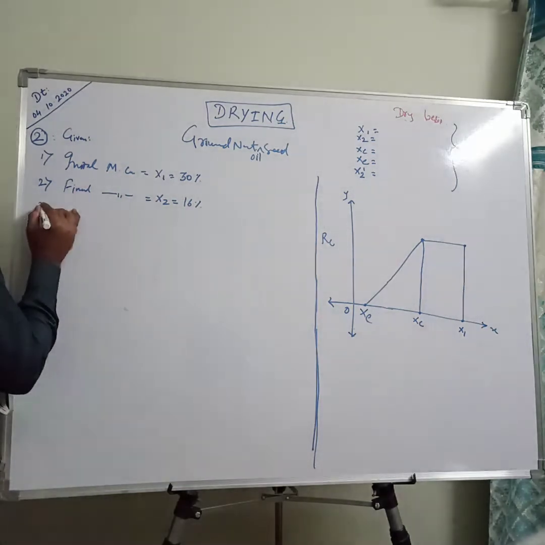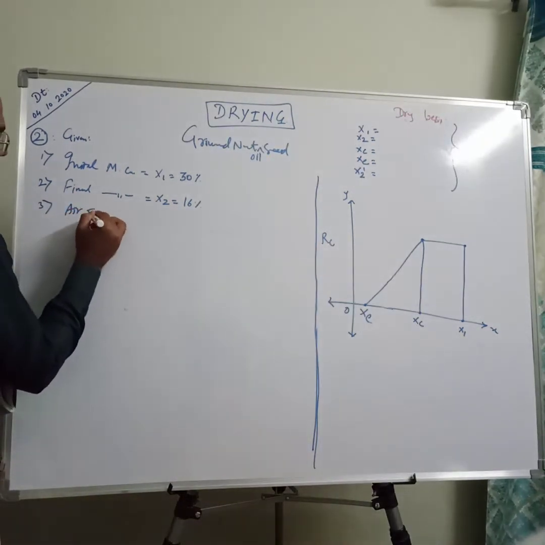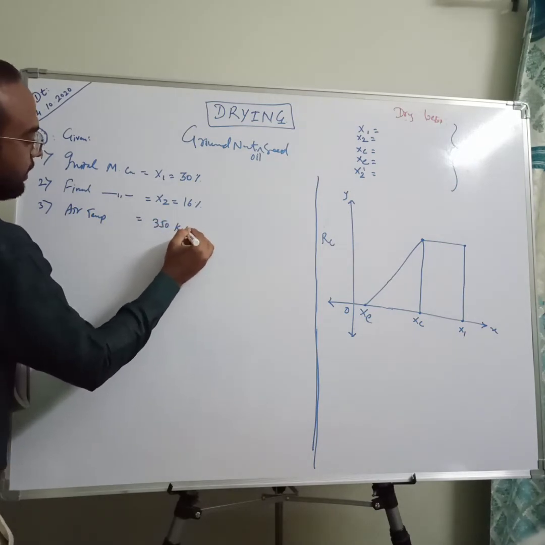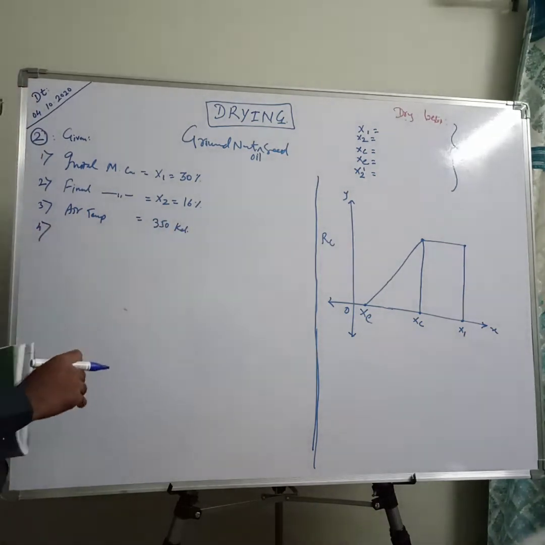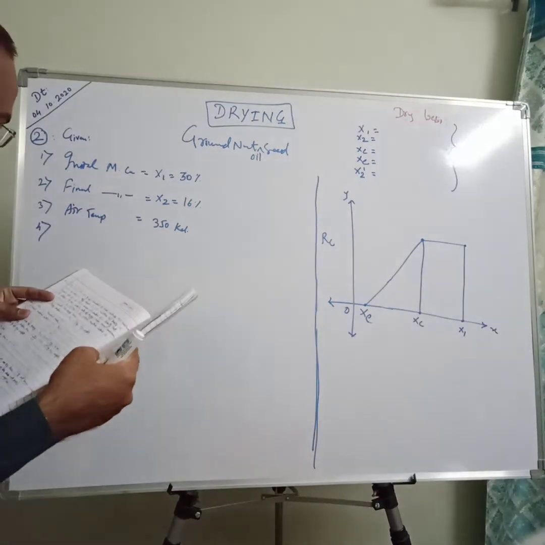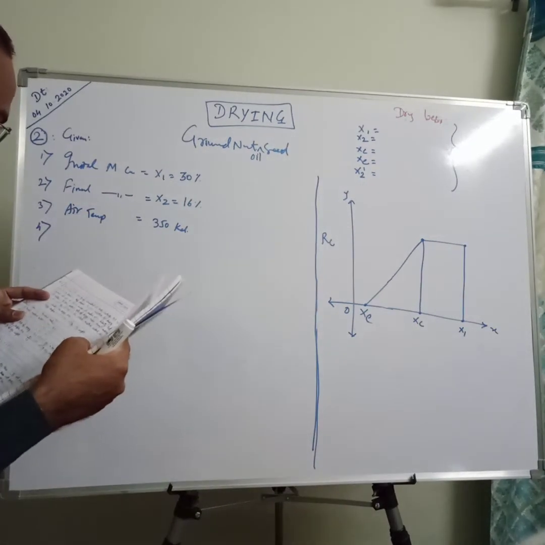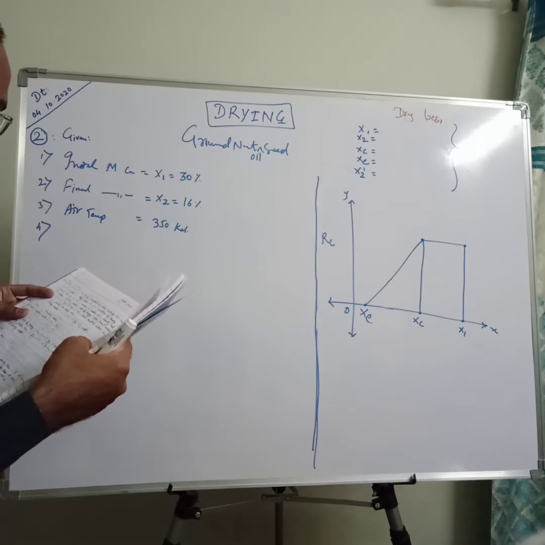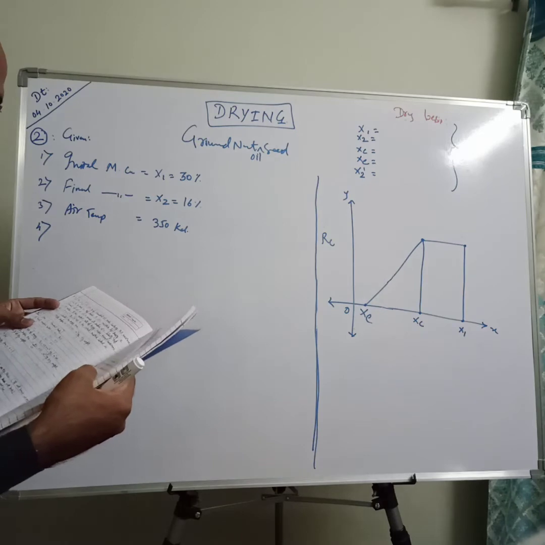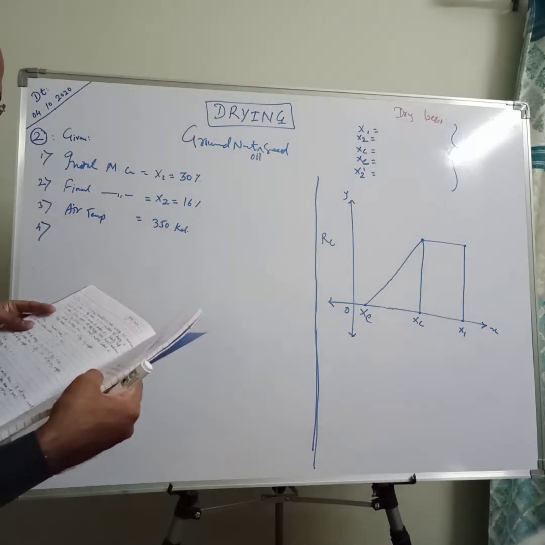Air temperature here is 350 Kelvin. Then next thing is, by passing a current of air at 350 Kelvin across its surface at a velocity of 1.8 meter per second.